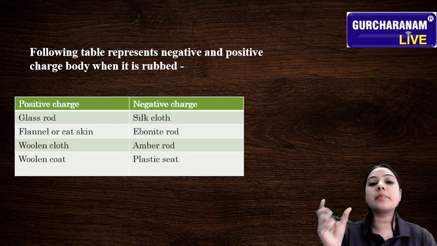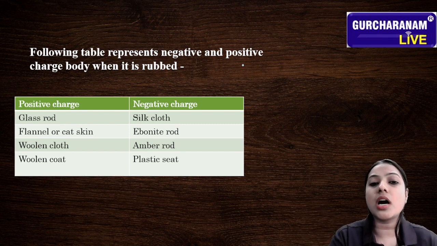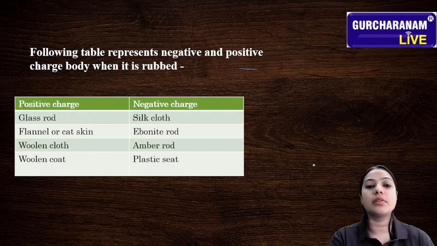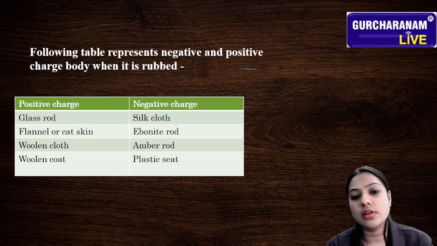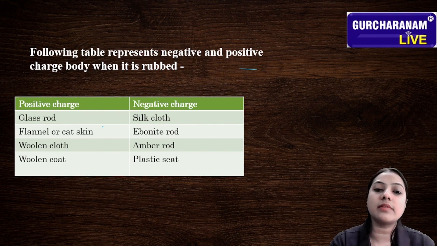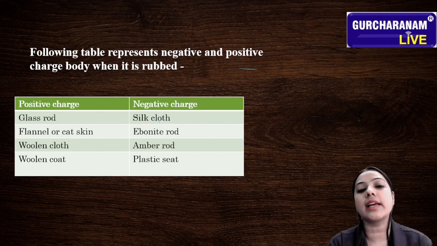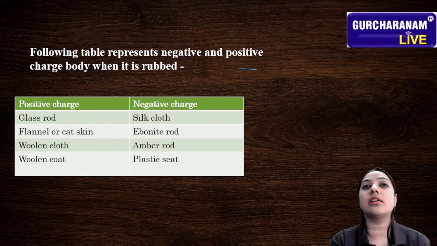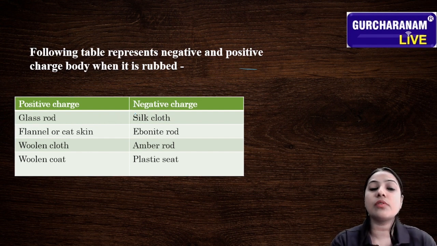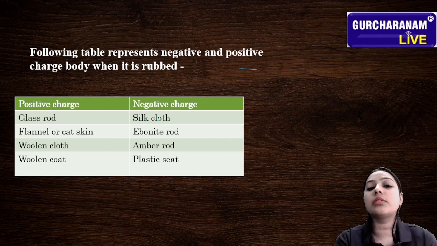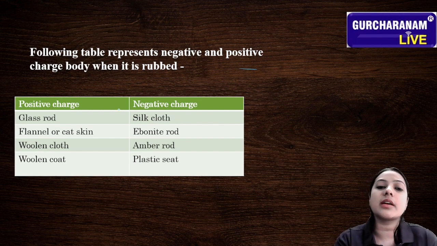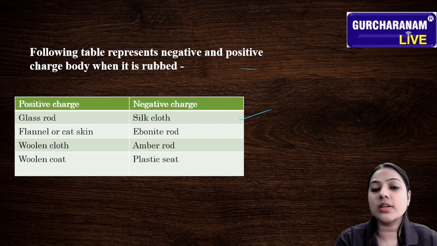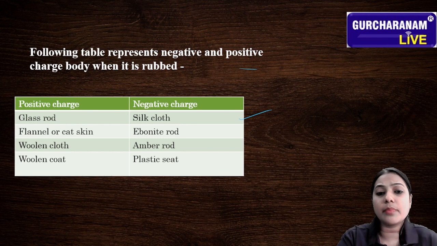The following table represents the negatively and positively charged bodies when rubbed. When we take a glass rod and silk cloth, the glass rod becomes positively charged and the silk cloth becomes negatively charged. Why? Because due to the rubbing, electrons are emitted from the glass rod and the silk cloth absorbs those electrons. That means the silk becomes negatively charged and the glass rod becomes positively charged. Okay, students, I hope you understand this example.